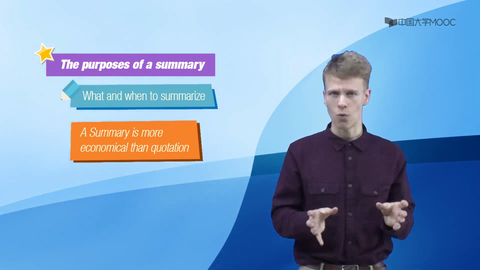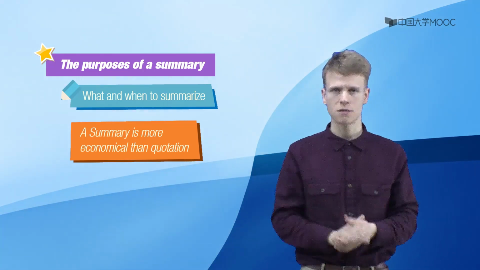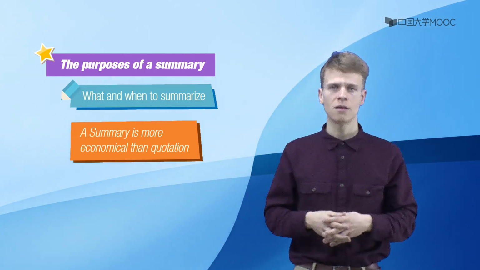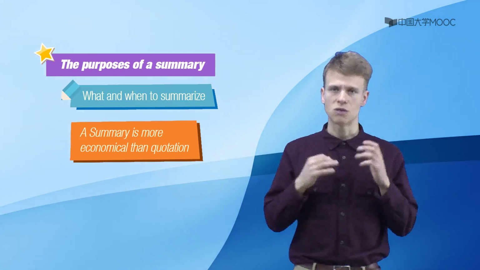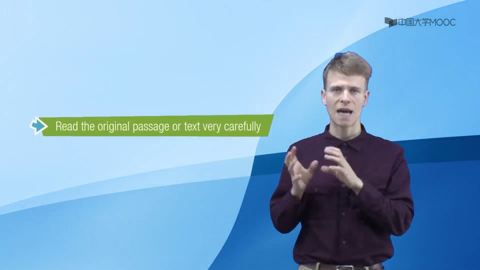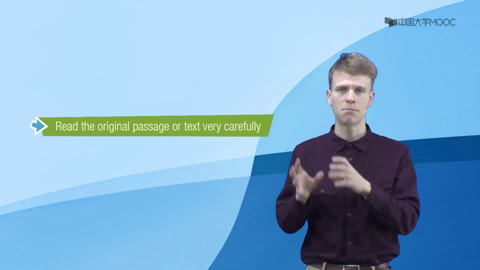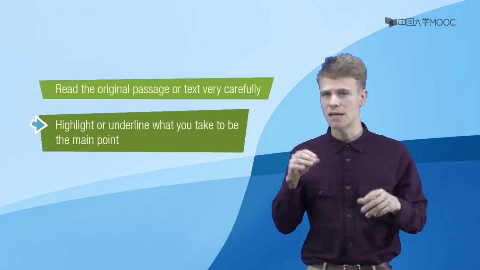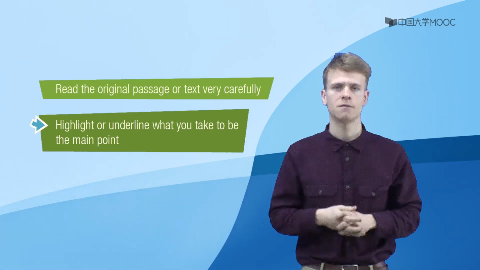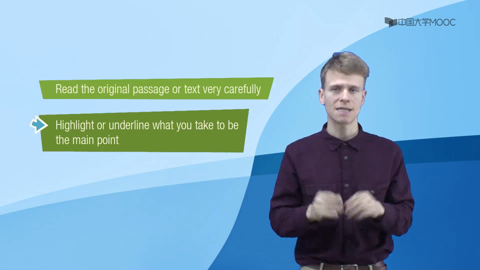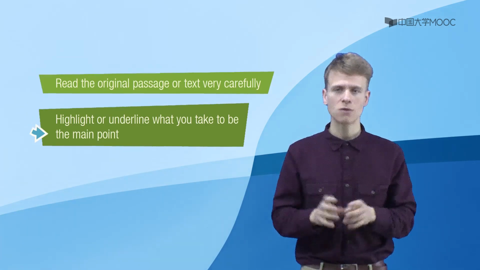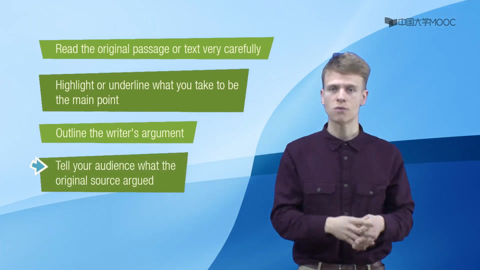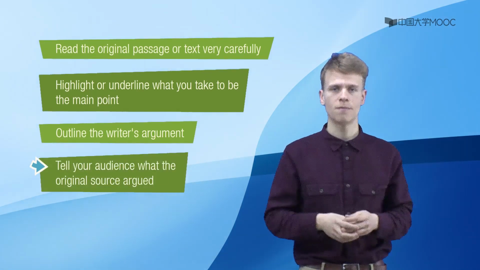So next, how to summarize. As we have already mentioned in the first lecture, in order to summarize, you need to read the original text carefully and use a pencil to highlight the important information or the main idea. If you're summarizing an entire essay, outline the writer's argument. Then tell your audience what the original source argued.